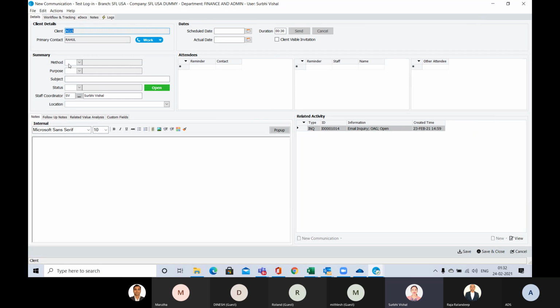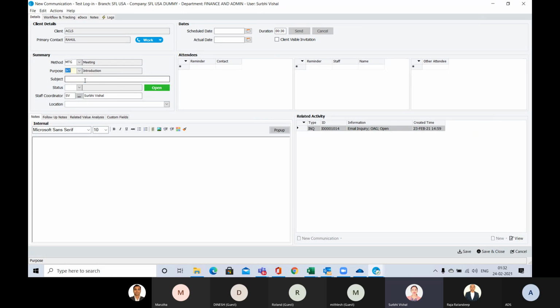In this communication, if you can see, we have the methods of communication, how you are going to proceed with this inquiry, or how you have done this inquiry. It's for both past or future. Suppose I want to do this inquiry through a meeting, and what is the purpose?